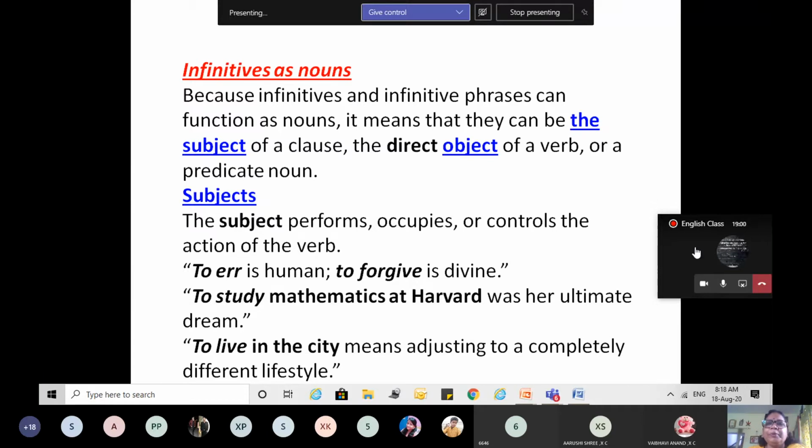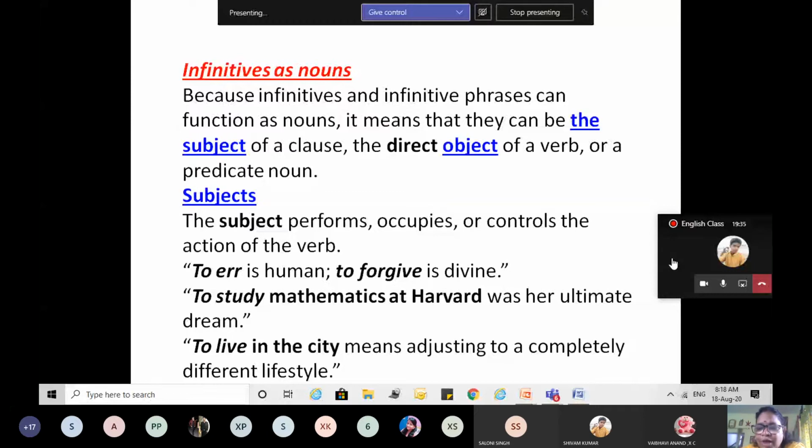To cook dinner for my parents. I can't hear. Once again. To cook dinner for my parents. Okay. To cook dinner for my parents is my hobby. Very good. Okay. To play cricket with my friend. You have to complete the sentence, beta. To play cricket with my friend is my pastime.